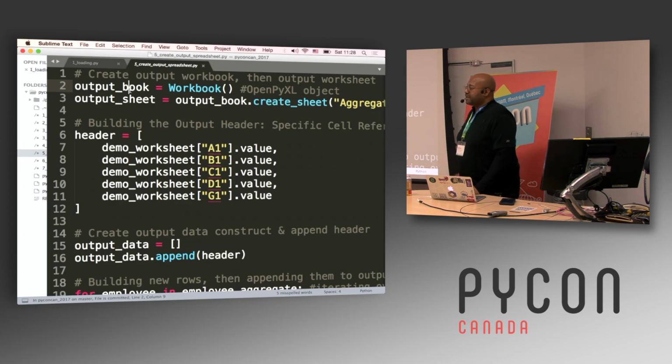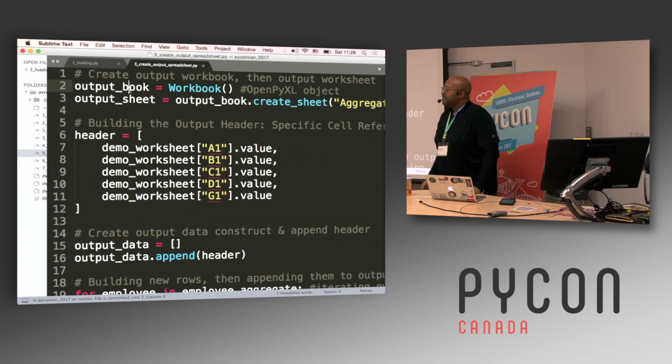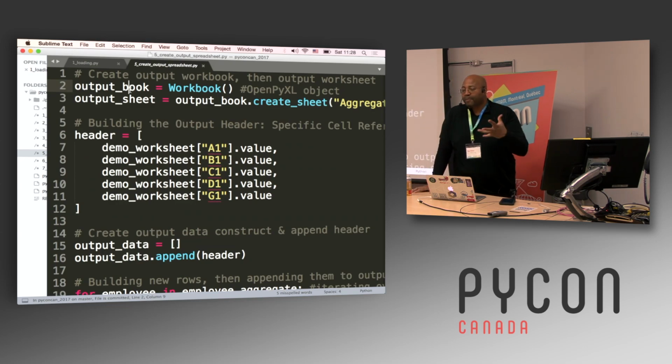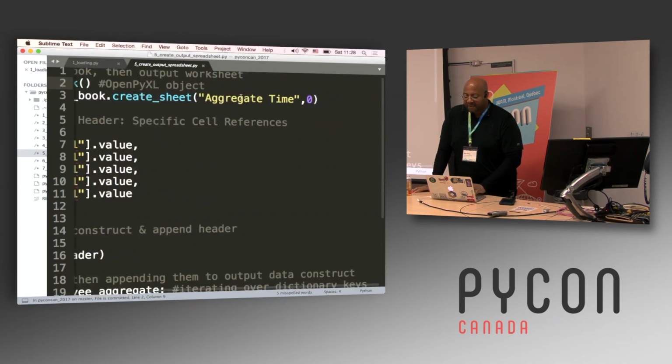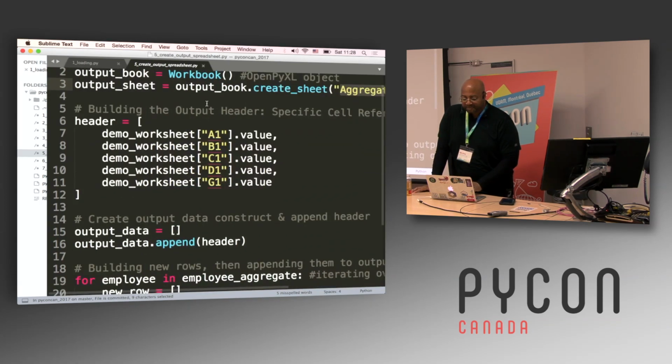Output book equals workbook, and so I'm creating this workbook in memory. Then within that workbook, you need to create a specific worksheet for that data to go to. You can't just write it to the workbook itself. So the output sheet is, I'm just creating the sheet. Here, I'm giving it a name, aggregate time, and then this 0 value at the end is telling it where to place it. By default, it will put it at the end, but by saying 0, this is going to make it the first sheet in the workbook. So you can place it wherever you want.